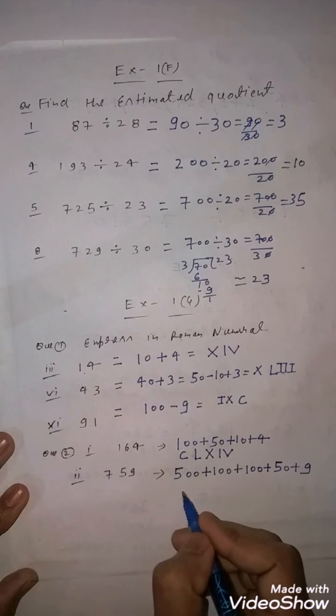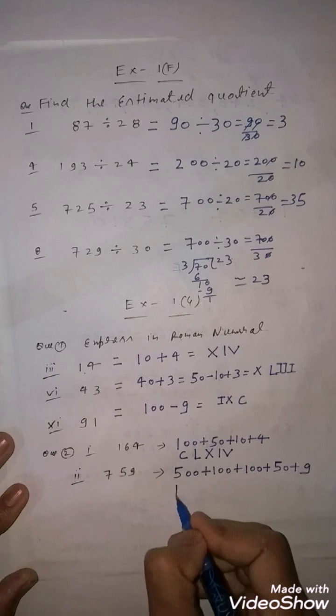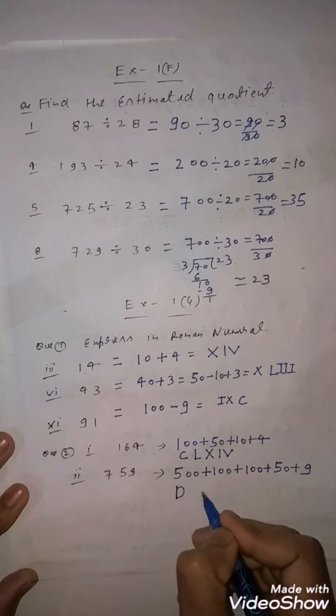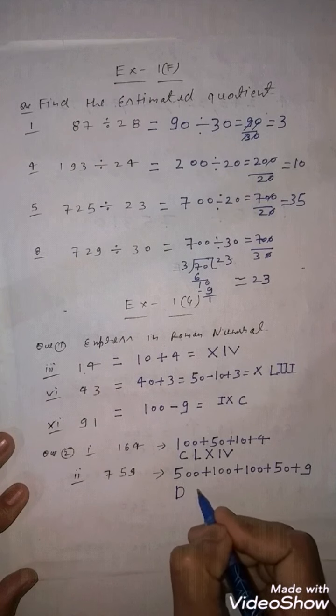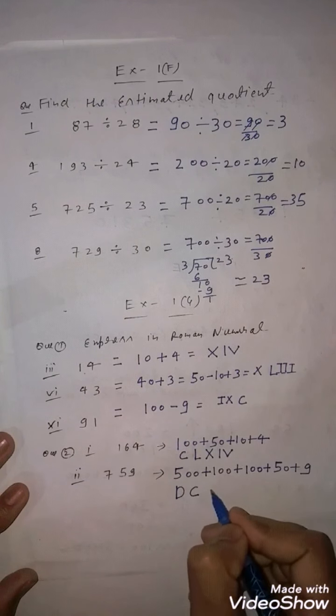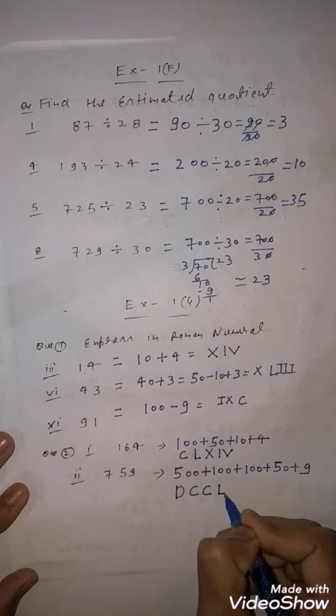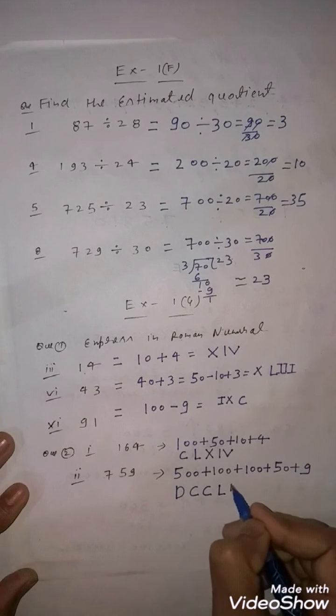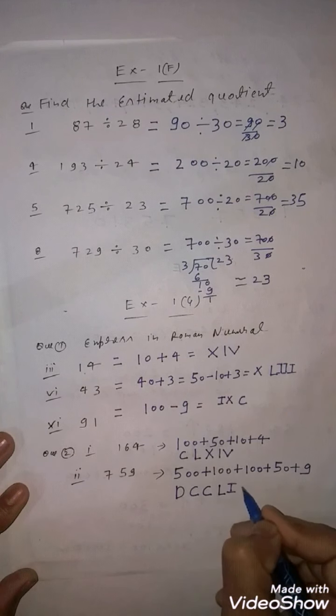So for 500, you know that there is D. For 100 there is C. For 100 there is also C. For 50 there is L. For 9 there is IX. Clear to everyone? So now I think you are able to solve the question based on this.